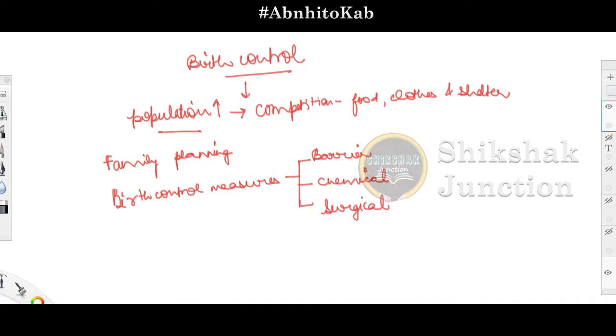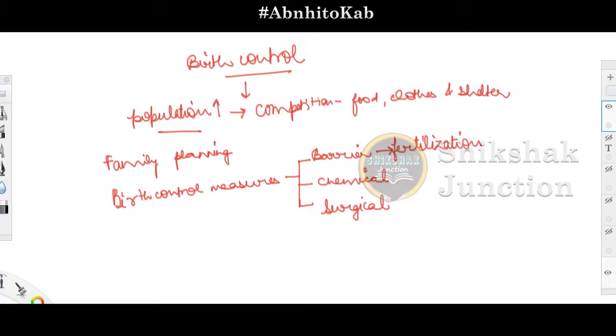How is it? Barrier methods means physical barriers are employed in order to prevent fertilization. How does it happen? We have various physical barriers available in the market, in the form of diaphragms, that are applied in order to control the birth. So these are the barrier methods. The main point is to prevent the meeting of the ovum and the sperm, which ultimately leads to fertilization.